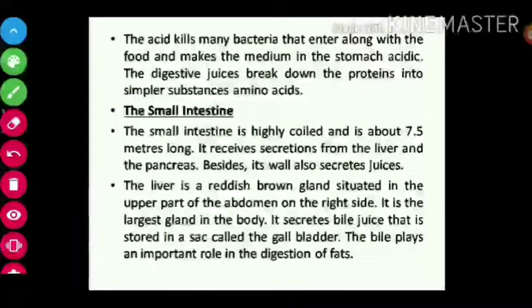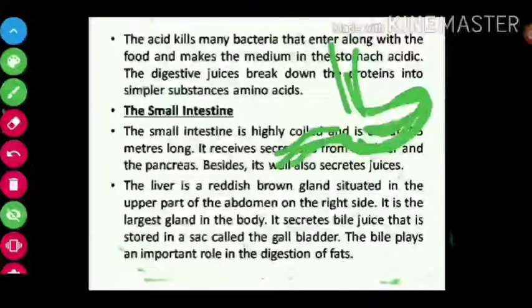So what is the function of the acid? The acid kills the bacteria. Whatever bacteria come along with the food are killed by the acid. It also makes the medium in the stomach acidic. Then the digestive juices secreted inside the stomach break down the food.